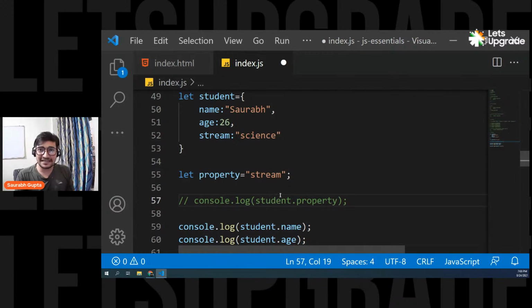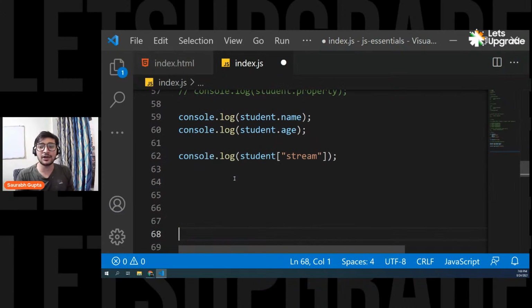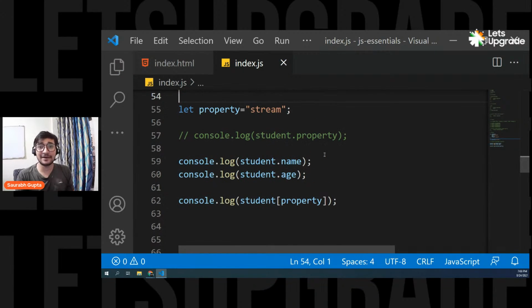So whenever you're using dot notation, you have to make sure that you're writing the exact same property. But if your property name is coming from somewhere else and you're storing it in a variable, then you can write student and pass the property here. Now JavaScript understands that this is a variable, and what is the variable? Stream. So it will put stream here and help you access the stream. That's why you have two different ways. One is when you have the exact property name. The other is when your property name is coming from somewhere else, or is dynamic, or you have stored it in a variable and then want to access it; you can always go for bracket notation.